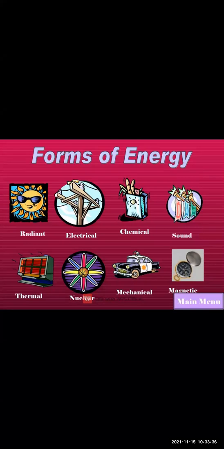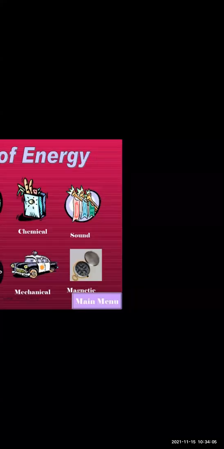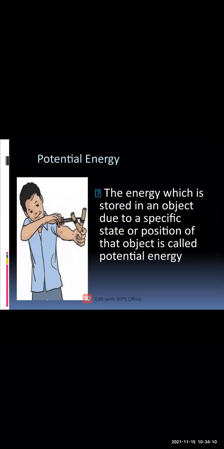Now in this lesson we are going to study different forms of energy. What are the different forms of energy? Mechanical energy, radiant energy, electrical energy, chemical energy, sound energy, thermal energy, magnetic energy. These are the different forms of energy that we see in our surroundings. So first is mechanical energy. Let us understand about the mechanical energy. Mechanical energy is divided into two different types, that is potential energy and kinetic energy.